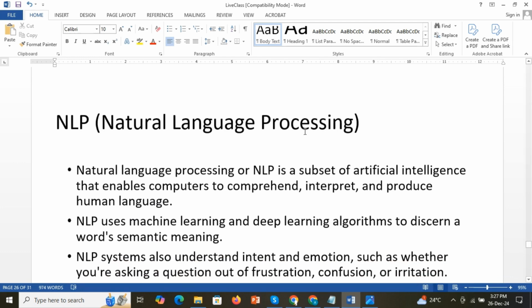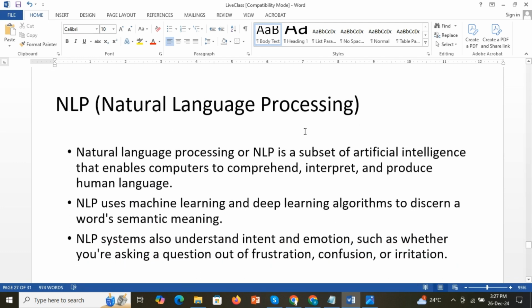If you are interested in natural language processing also, you can do research in that. It's another interesting topic. So what is natural language processing? See, it is another subset of artificial intelligence. I have told you that artificial intelligence is a vast field. It's not a small field. So natural language processing is a subset of artificial intelligence. It is especially to enable computers to produce human-like languages, natural languages.